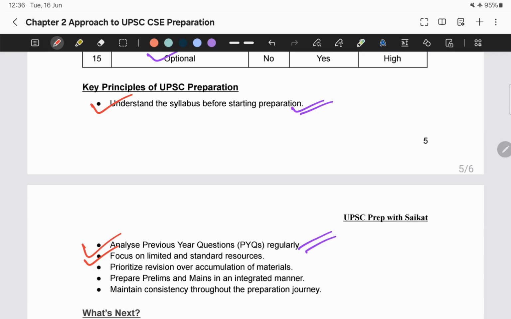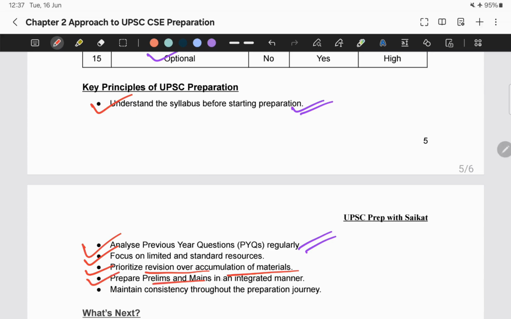Now, what is the next principle? Third is focus on limited and standard resources. No need to run after multiple resources, because ultimately you will end up in confusion. Because ultimately what matters is revision. Next, as I mentioned, prioritize revision over accumulation of materials. It's not how much you have studied, it's how much you can retain. That's the only difference, and that is what will help you succeed in this exam.